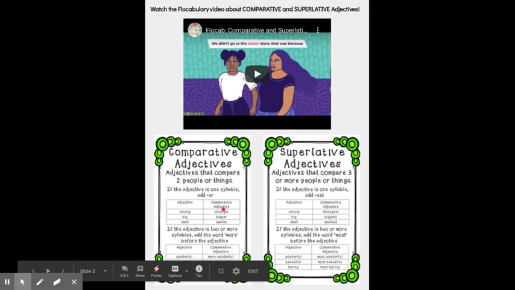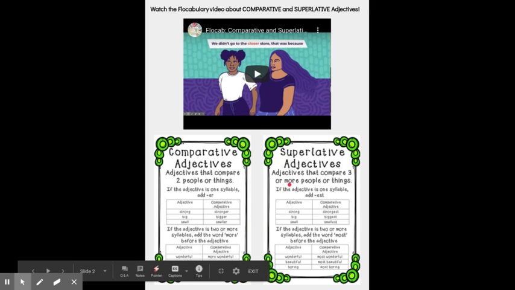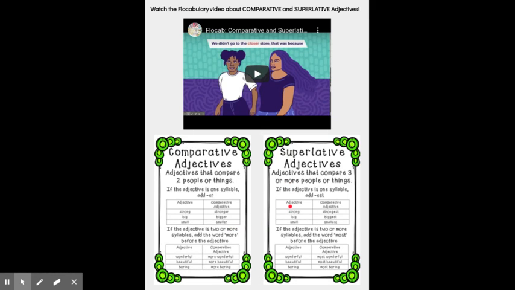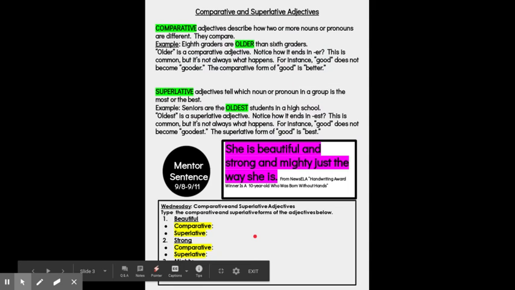Now over here on the comparative adjectives, again, if the adjective is only one syllable, you add an er. So you're going to want to make sure you study these and go over these because you will be quizzed and tested on these comparative and superlative adjectives. So be sure you pay attention.